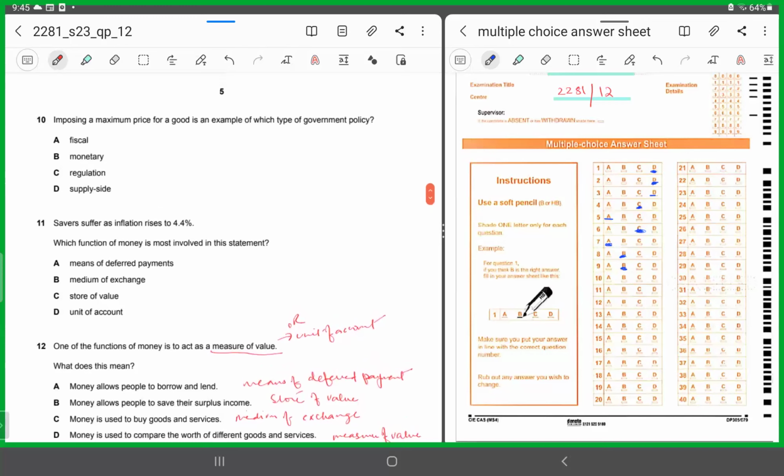Number 10. Imposing a maximum price for a good is an example of which type of government policy? Maximum price is what? You are imposing a price below the equilibrium price, right? So this is the maximum price.